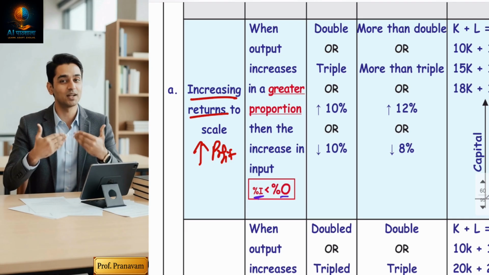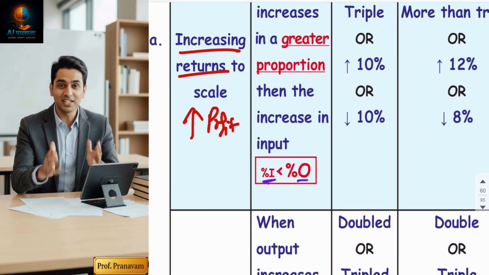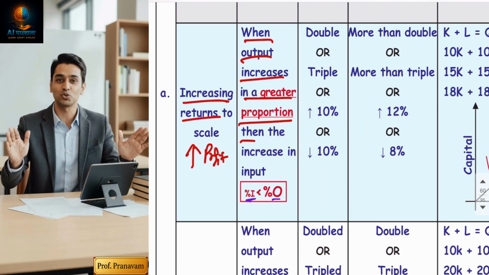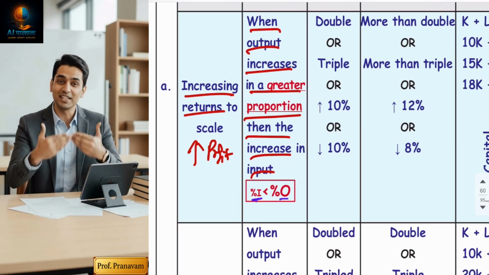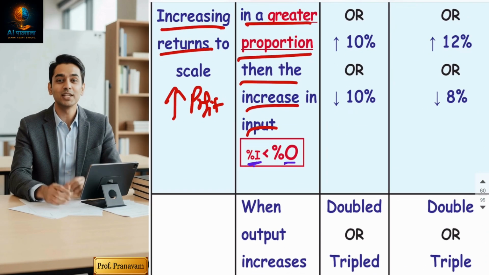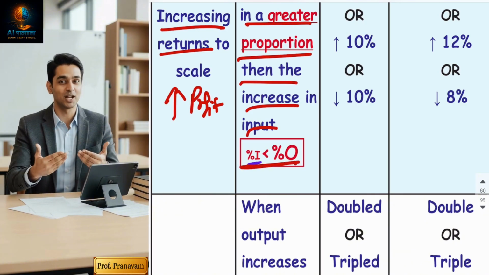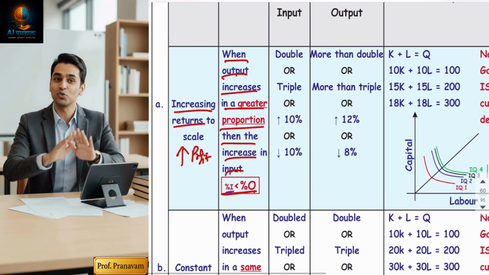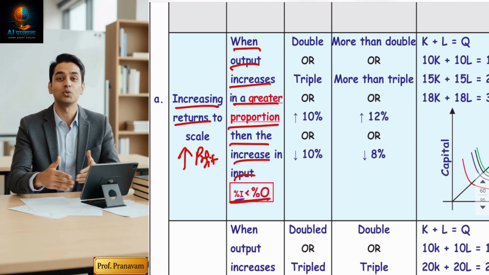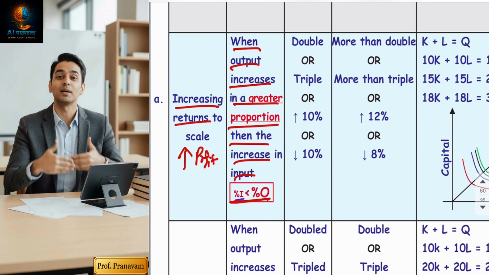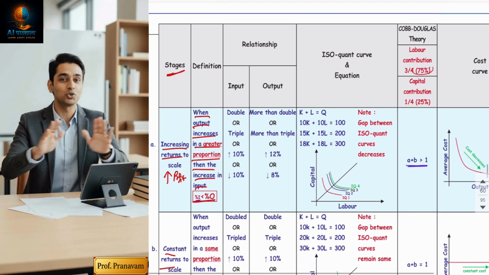So guys, the definition is: when with less input you can produce more output, your cost reduces. So the definition is when output increases in a greater proportion than the increase in input, it's called increasing returns to scale. So the definition is more output is produced from less input. Hope you understood. Increasing returns to scale means a small change in input brings more change in output. So output should be greater and input should be comparatively less, right?